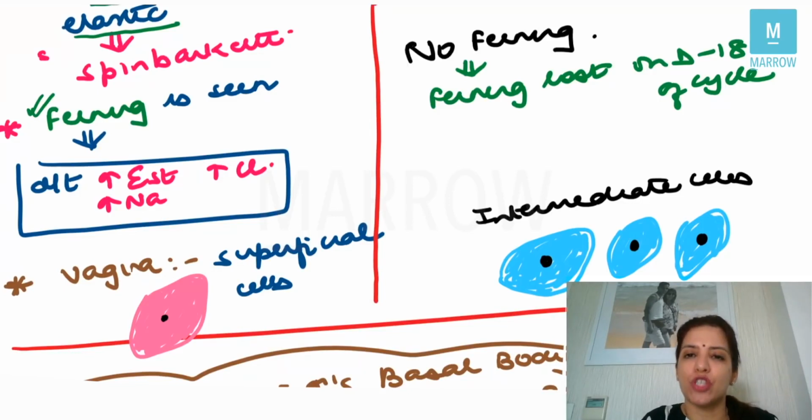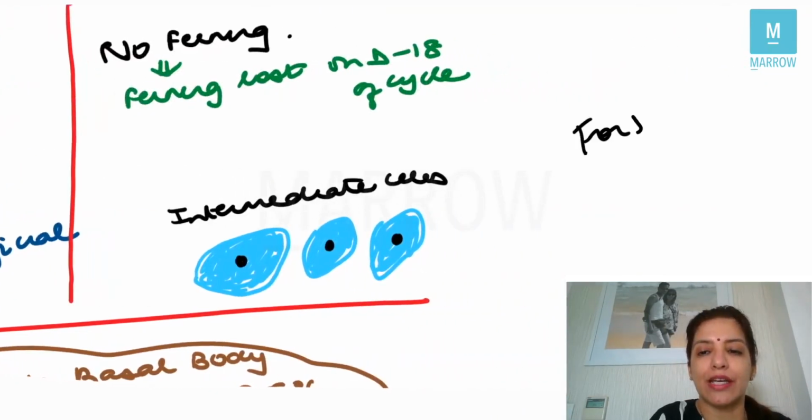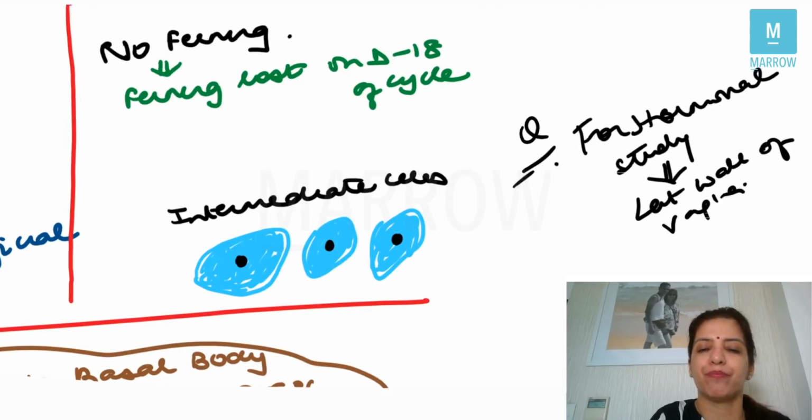So this means vaginal epithelium study can tell you which hormone is predominating in a female at that time. So the question which they ask you is, from where should you collect a sample from the vagina for hormonal study? For hormonal study, sample should be collected from the lateral wall of vagina. Very, very important question.